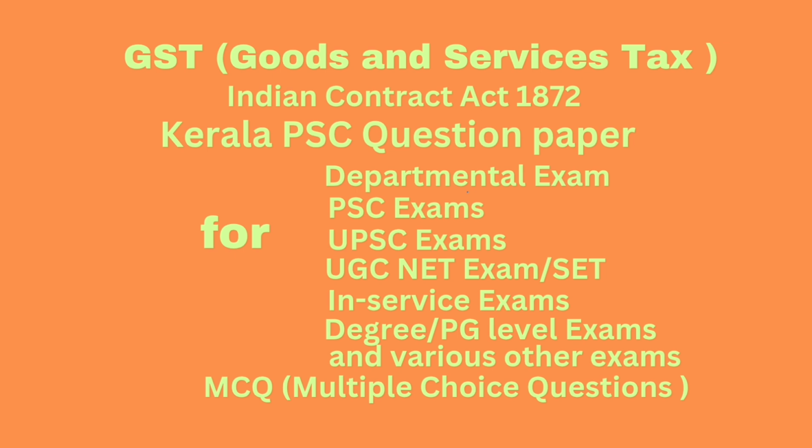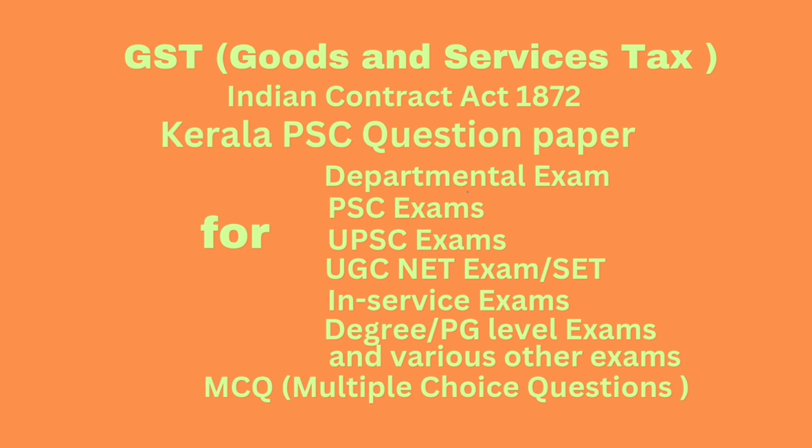Question number 76. Section 23 provides that the consideration or object of an agreement is lawful unless. Option A, it is forbidden by law. Option B, it is of such nature that if permitted it would defeat the provisions of law. Option C, it is fraudulent. Option D, all of the above. Correct answer, option D, all of the above.